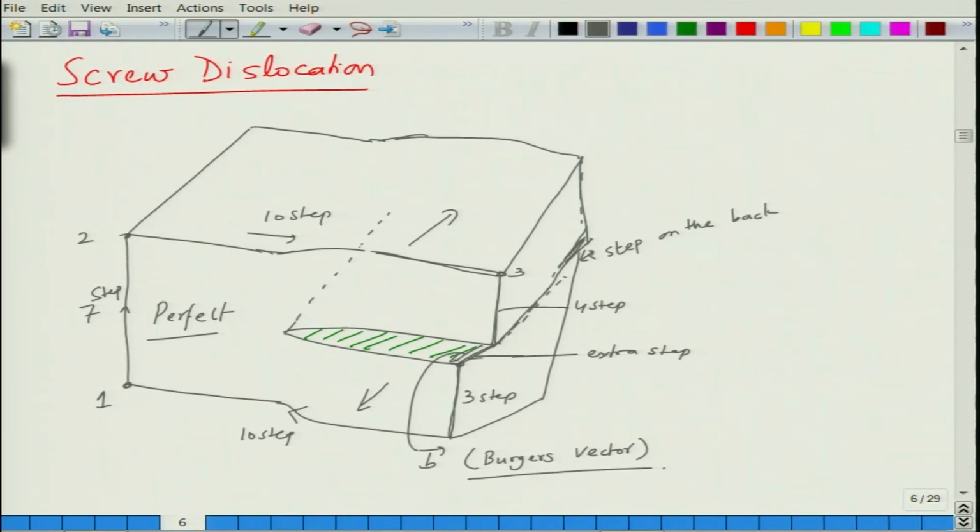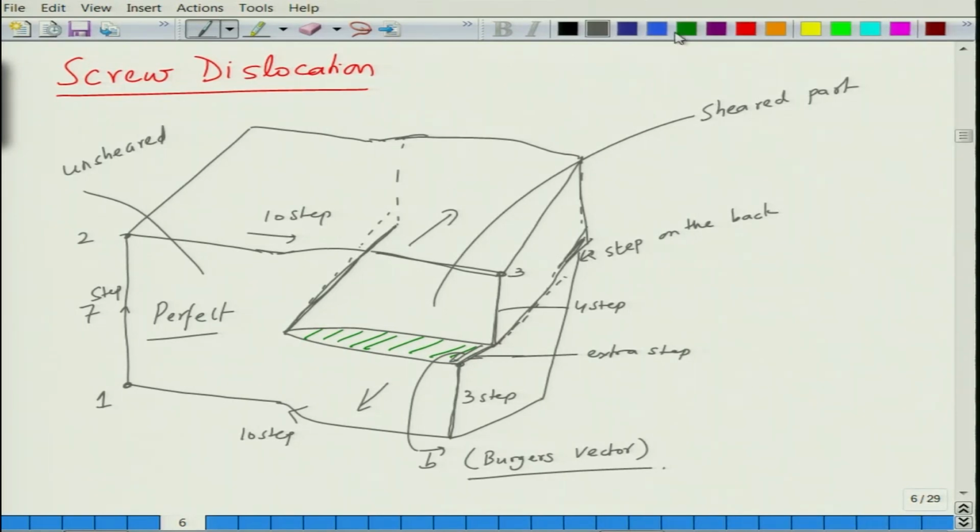Okay, and the line that goes through is called this, the line across which you have division between the perfect and the sheared crystal. So, this is the sheared part of the crystal, and this is the unsheared part of the crystal. So, basically stress is applied in this direction. So, this is stress, and this would be stress here. So, tau would be applied in this fashion. So, when you apply stress, this line will move in this direction.